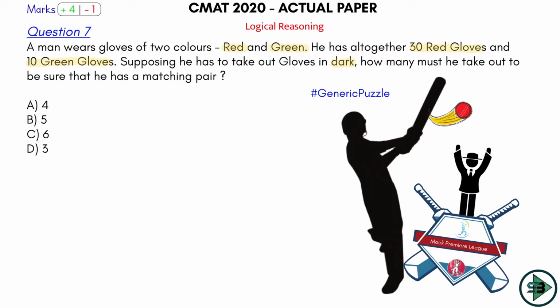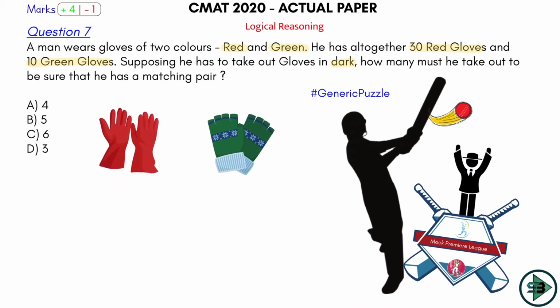Okay, so let's understand what is actually happening here. You have red gloves and you have green gloves. How many red gloves do you have here? 30 red gloves. And how many green gloves? 10 green gloves. Now the question is asking how many must he take out to be sure that he has a matching pair. Suppose he takes out one and it is red. Then he takes out another one, and it is green. Now he has to take out one more. Let it be red, let it be green, let him pick up anything. But if he takes out one more, he will be sure that he has a matching pair.